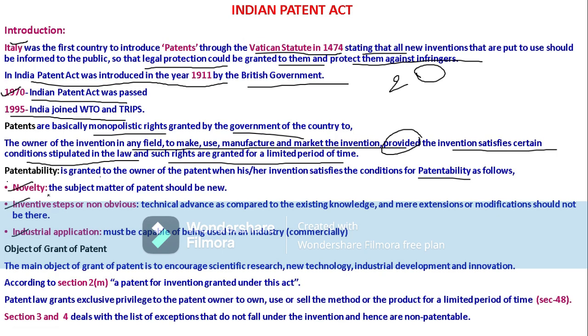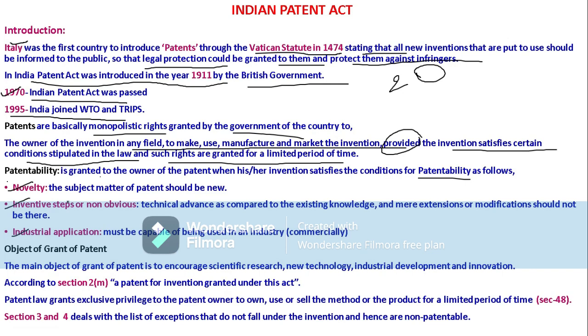So what does novelty mean? Novelty means the subject matter of the patent should be new. Newness should be there. Already existing aspects should not be taken into consideration here. To get a patent, the subject matter that we have represented should be novel. Novelty is nothing but newness.